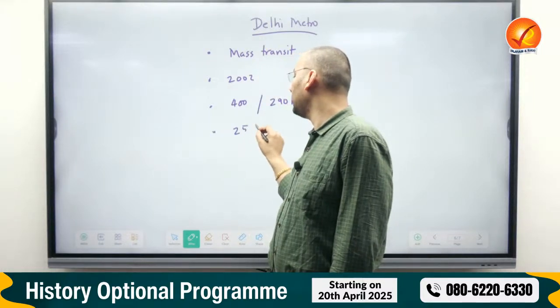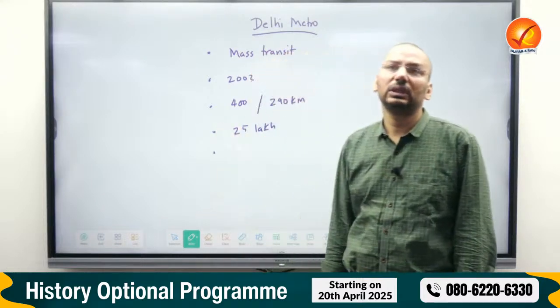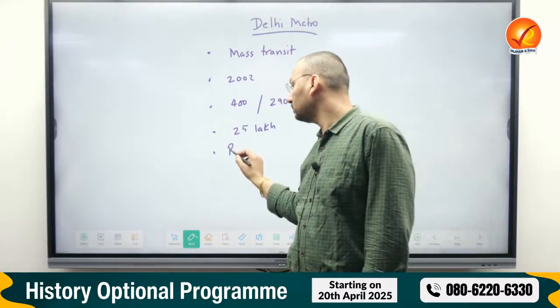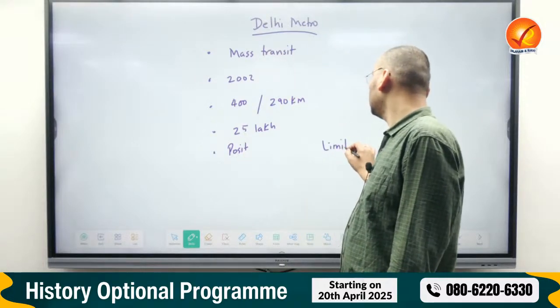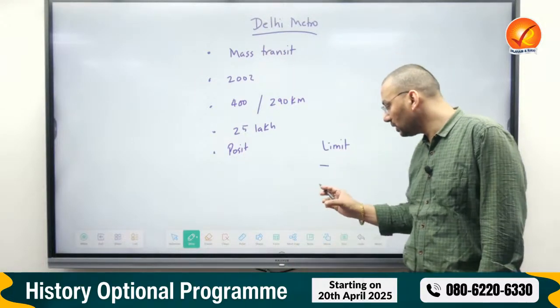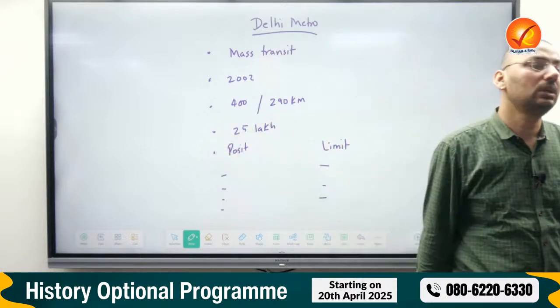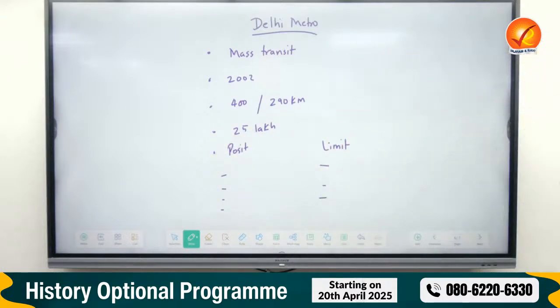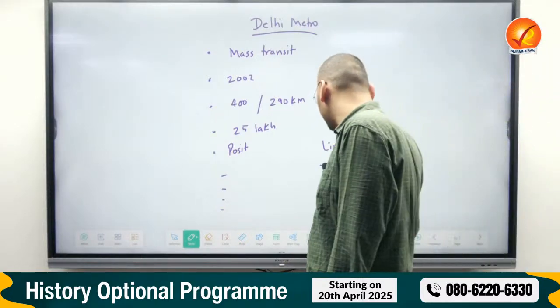Daily 25 lakh people. Then you write other things. What are the positives? And there are some limitations, not negatives: lack of exchange stations, no coverage, and all this. Bas, prepare this. This is your answer on Delhi metro. Anything will be asked from this. It is the layman example of Delhi metro.